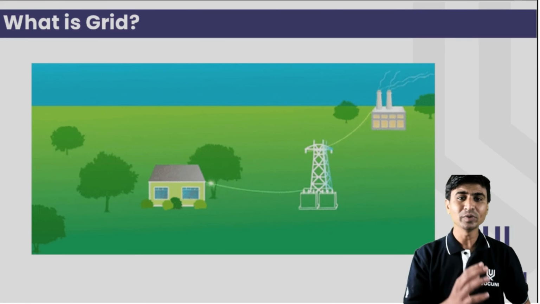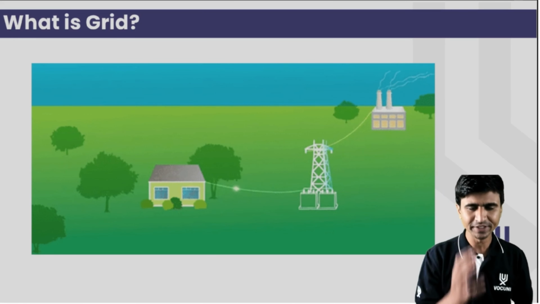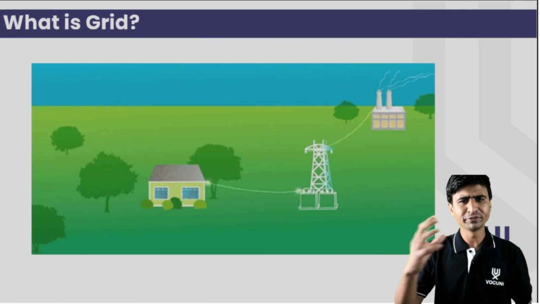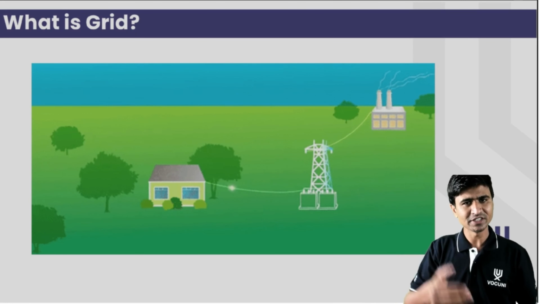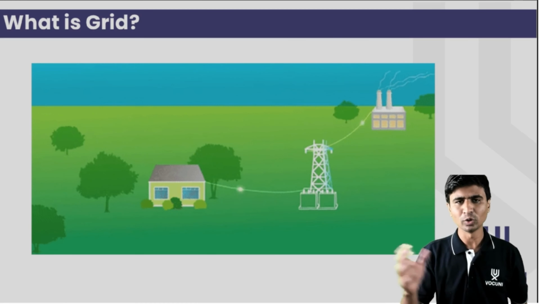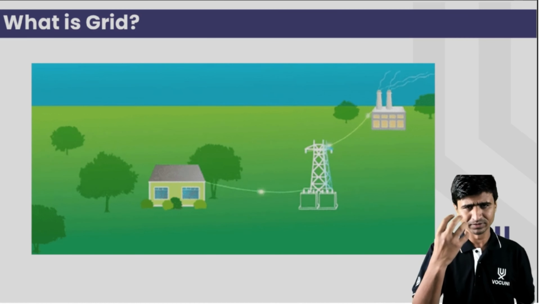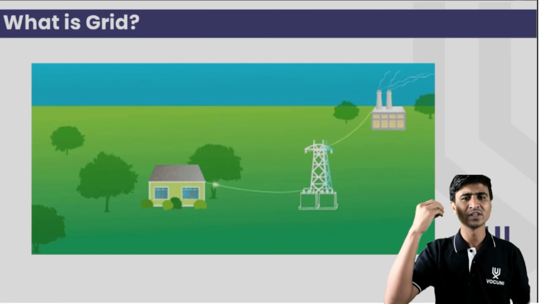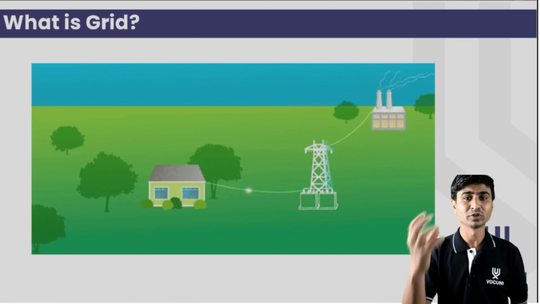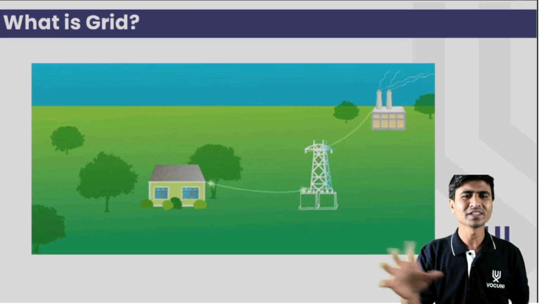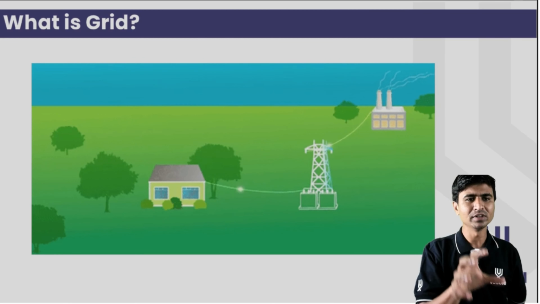First of all, try to understand what is grid. Grid is nothing but the interconnection of different generating power stations. When they are connected to each other, it is called interconnection, and it provides electricity to the load. It is called grid. It consists of transmission towers, substations, transformers, switchgear and protection to protect the system. It consists of different types of major components and it provides power to the load.